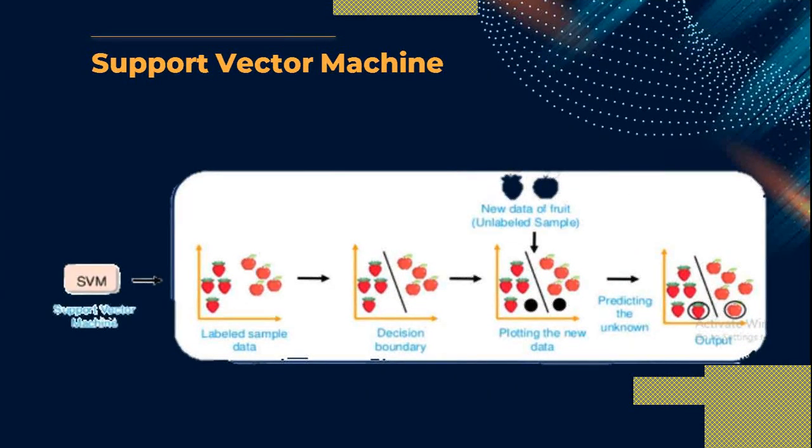The support vector machine, that is SVM, takes your labeled sample data, then it categorizes it into different boundaries, called the decision boundaries. All the elements that have the same characteristics are placed on one side, and those elements having different characteristics are placed in a different group.